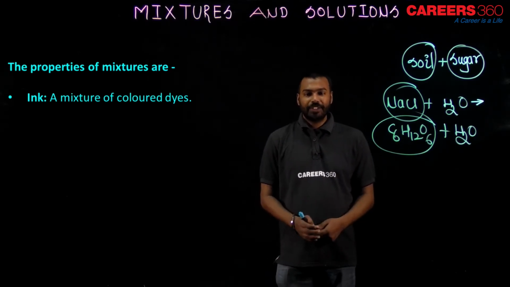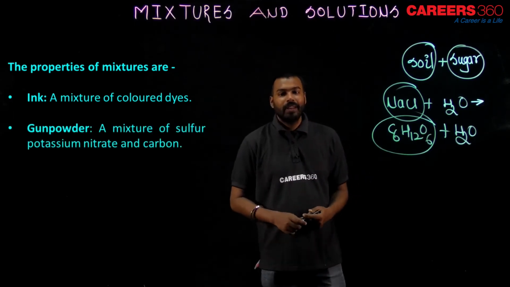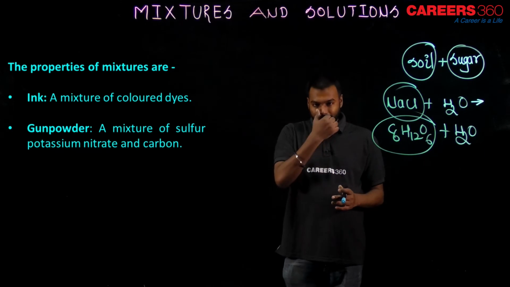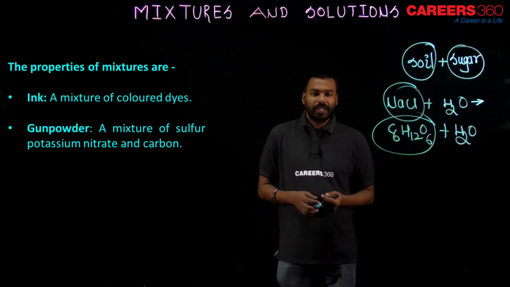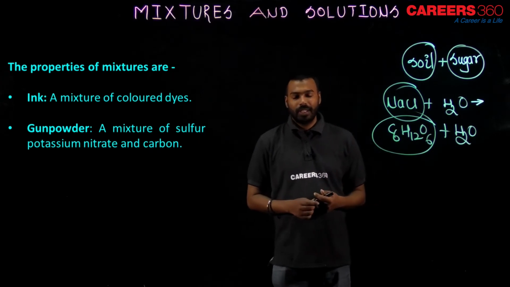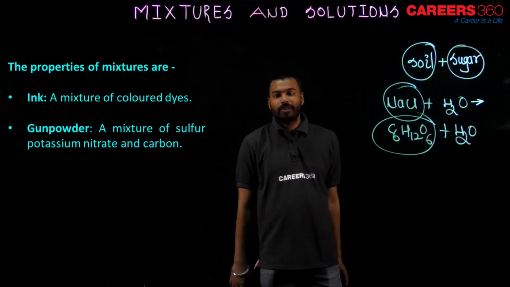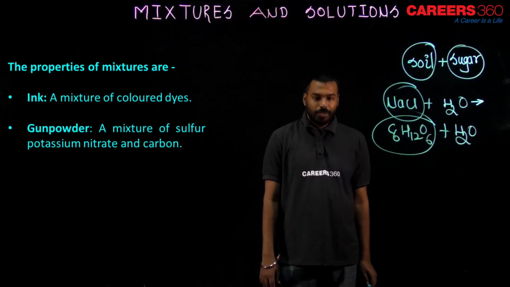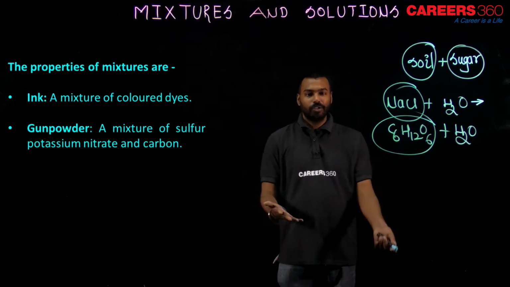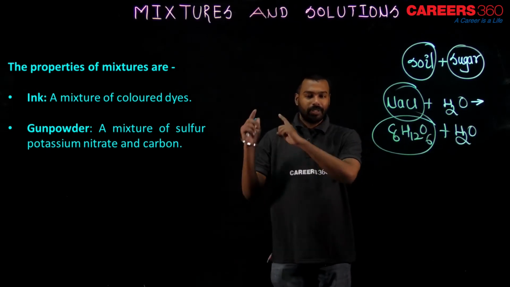Let me give you the next point now. Gunpowder. What is gunpowder? It forms when you mix sulfur, potassium nitrate and carbon. Potassium nitrate means what? KNO3. Carbon is carbon and sulfur is sulfur. So when you mix sulfur, potassium nitrate and carbon, then gunpowder forms. Do you know gunpowder? It is an explosive material actually.